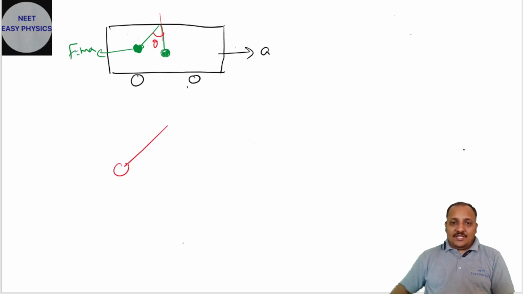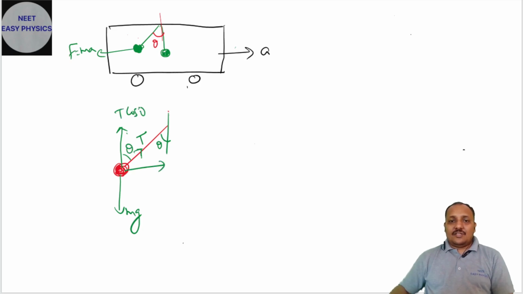Whenever it makes an angle with the vertical, at equilibrium condition, what will be developed within this? Tensional force. Weight will always be acting downwards. If you resolve this T into two components, this is theta, so this is also going to be theta. So T cos theta, whichever is adjacent to theta should be cos theta, and T sin theta.